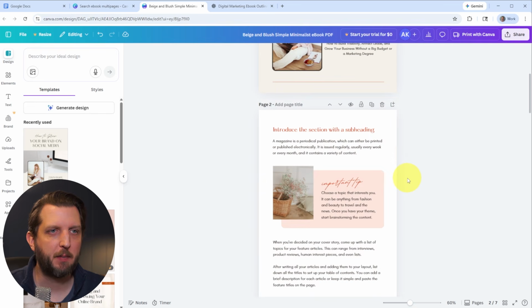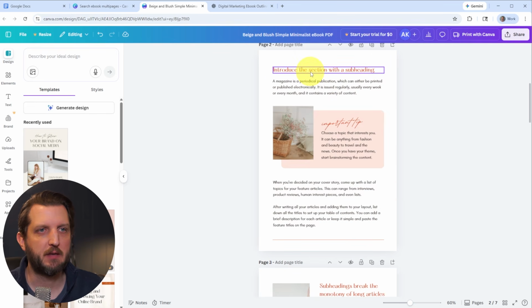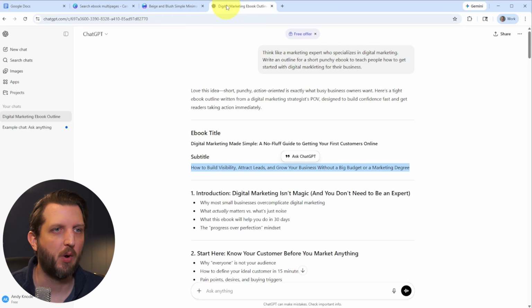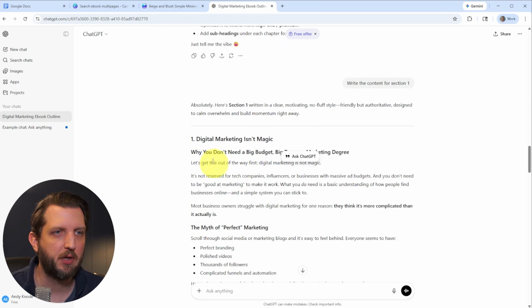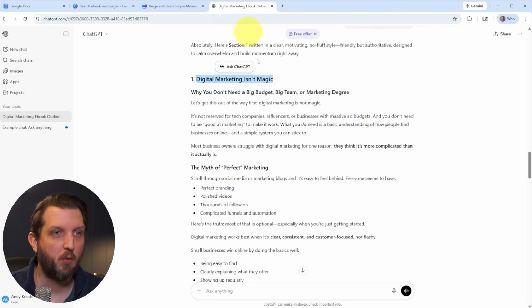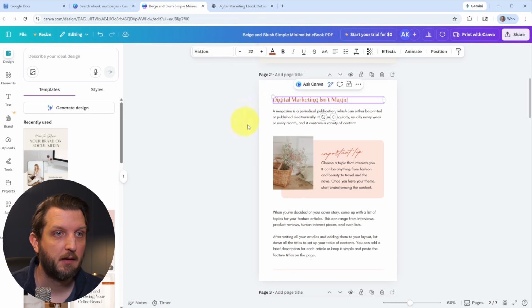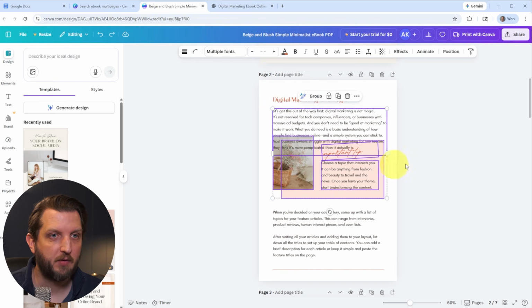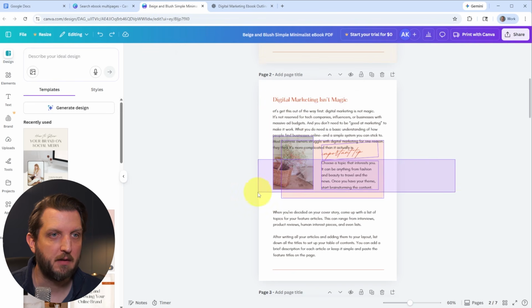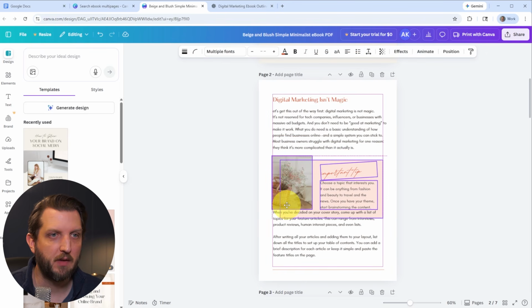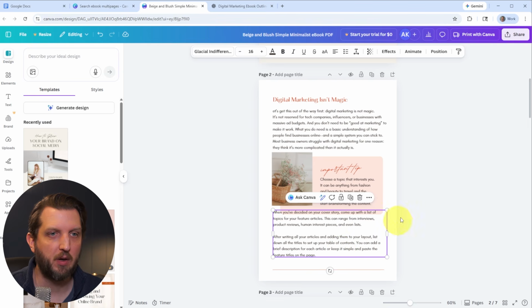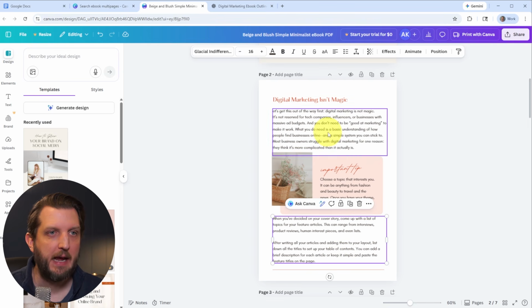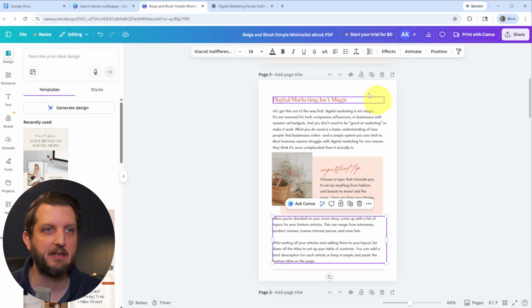Then we move on to the next page here, and you see this is the introduction section. So we go back to our prompts, go down here where we created the introduction, grab that, and then you just work your way through each of the sections. Paste that in there, and if there's any sections that need to be moved or adjusted, you can bring those down. You just make the adjustments as needed based on your content. Slide that down, and you just work your way through the book, adding to each of the pages.